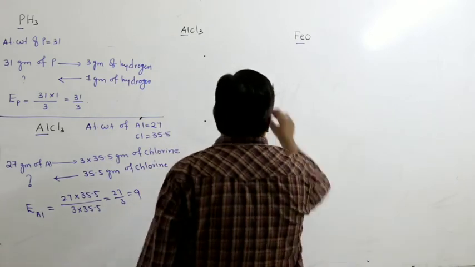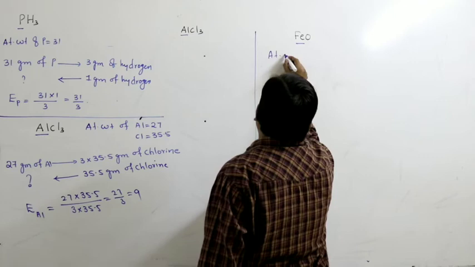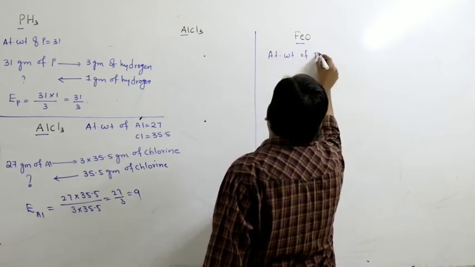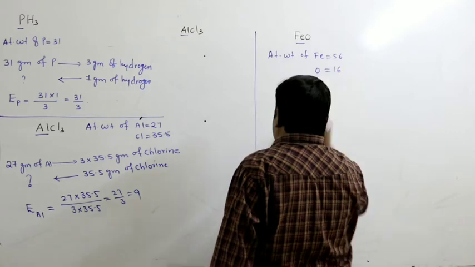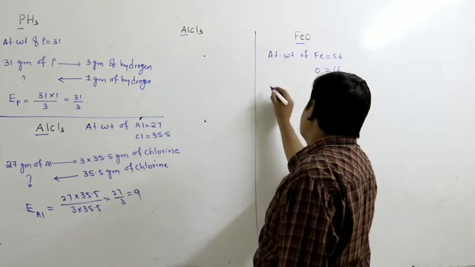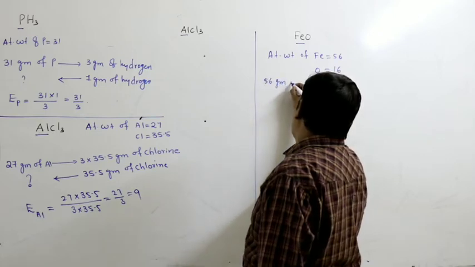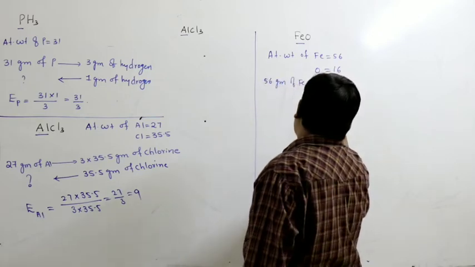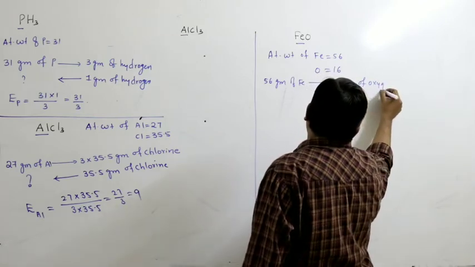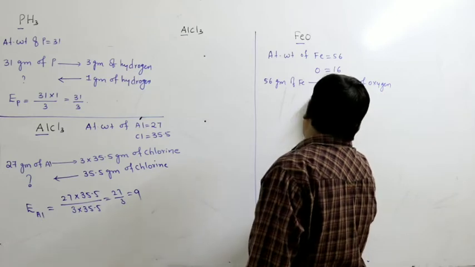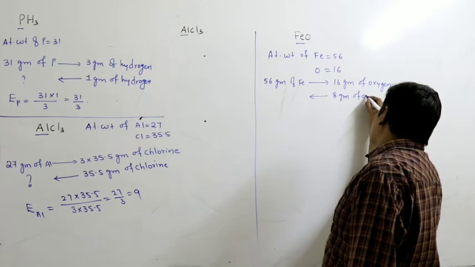Next one, FeO. The atomic weight of iron is 56 and oxygen we already know is 16. So from this it is clear that 56 grams of iron combines with 16 grams of oxygen. Then the mass of iron that can combine with 8 grams of oxygen.